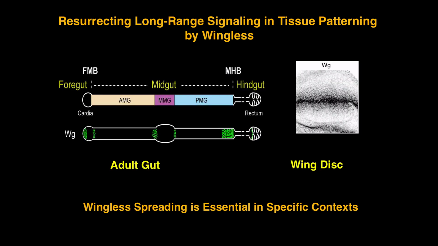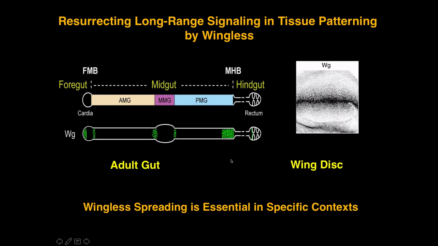So I just want to finish up with the question of, is wingless spreading important or not? The studies in the wing disc were critical, and it looks like the studies in the adult gut are suggesting that wingless spreading is important.